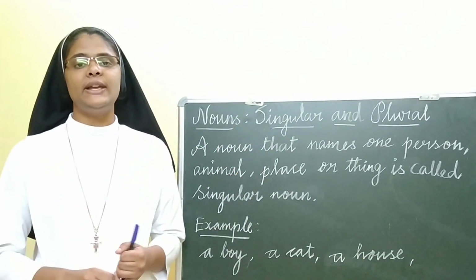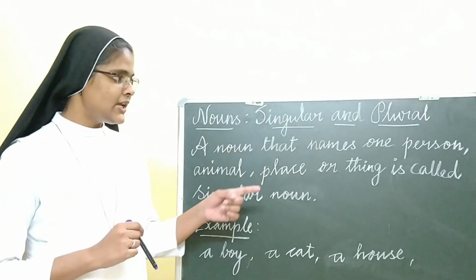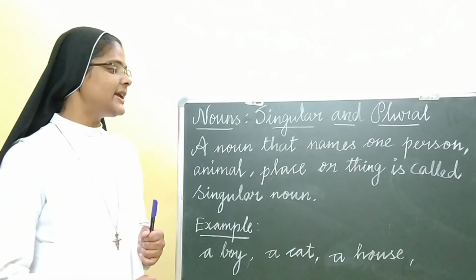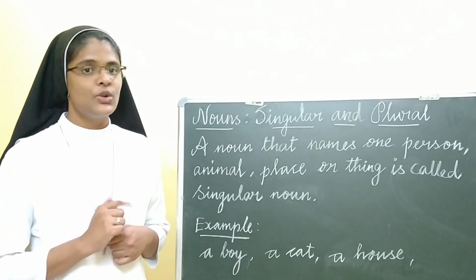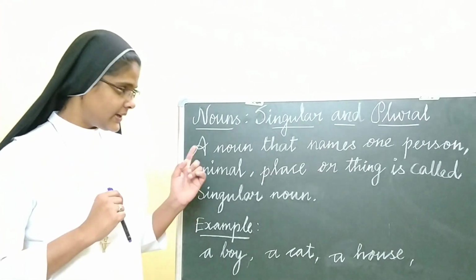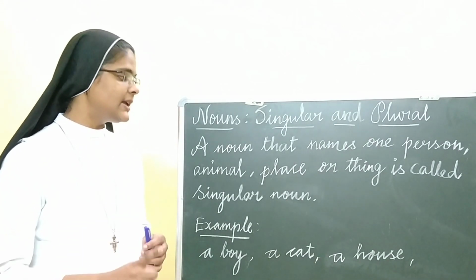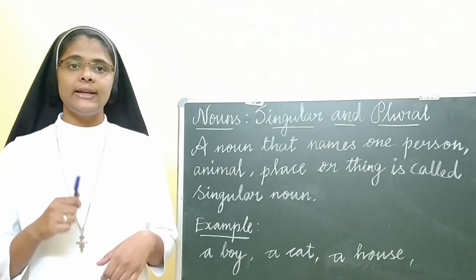Now let me explain what is a singular noun. A noun that names one person, one animal, one place or one thing is called a singular noun.